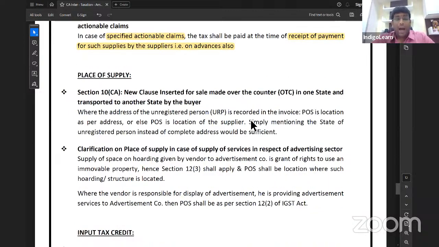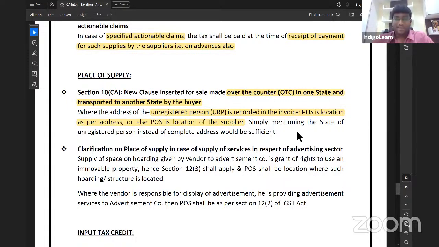Next point. Amendments in place of supply. A new clause is inserted for sale made over the counter in one state and transported to another state by the buyer. For example, my dear friends, let us say one person, Mr. A of Maharashtra, went into Tamil Nadu. In Tamil Nadu, he purchased some goods and then he himself is transporting them to Maharashtra. Then what will happen? If the address of the unregistered person is recorded in the invoice, then the place of supply is the location as per the address, or else the place of supply is the location of the supplier.